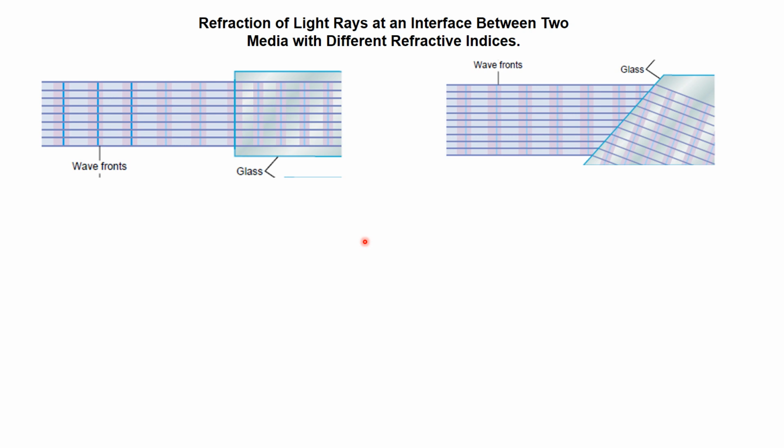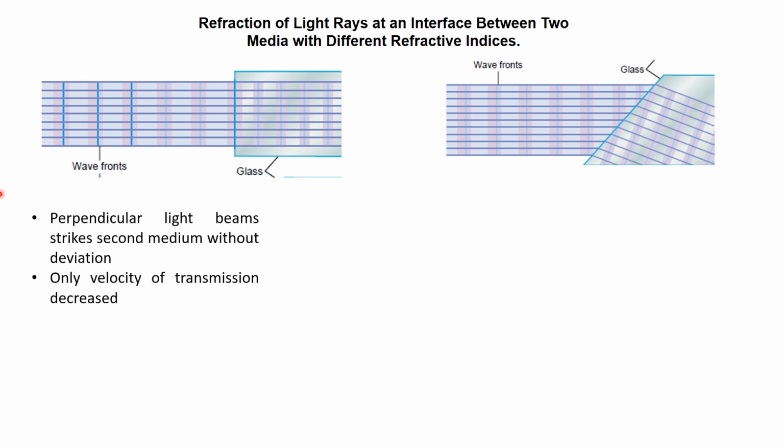Refraction of light rays at an interface between two media with two different refractive indices. Here we have light rays traveling from air to glass, but they are striking the glass interface in a perpendicular manner, so there is no bending or deviation, only the velocity of transmission decreases.